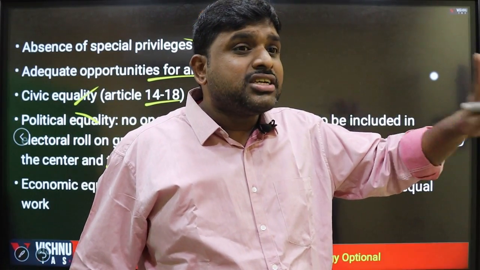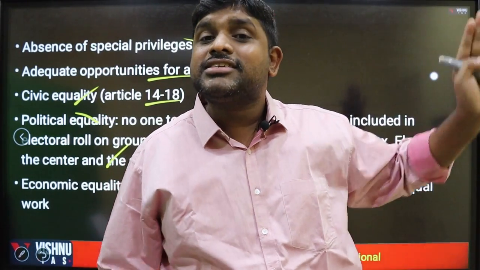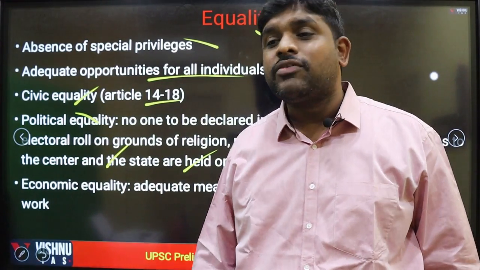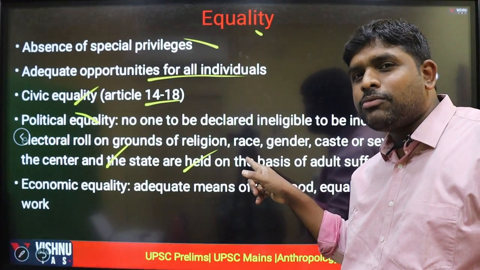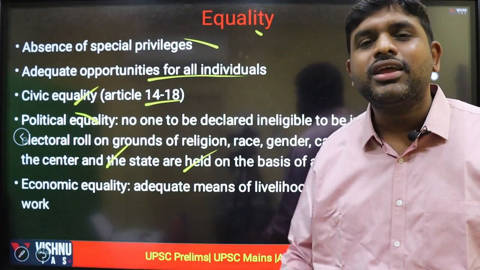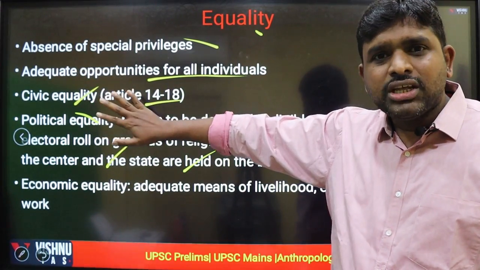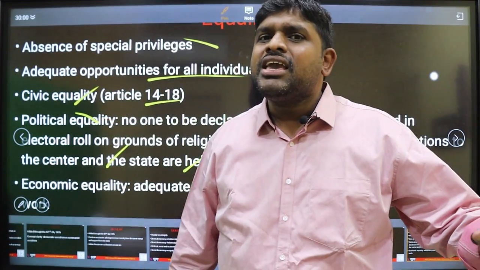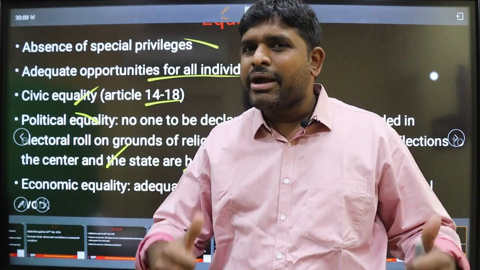In universal adult franchise, there is no word called discrimination. Everyone should participate in the election, in the electoral process. That is the difference between universal adult suffrage and franchise. So, as I am talking here about absence of discrimination, I use the term universal adult suffrage. Those words' meanings are very important, my dear. So for this class, watch the recorded video. Watch it repeatedly by keeping the standard books like Lakshmikanth or DD Basu. You will get command over the subject.